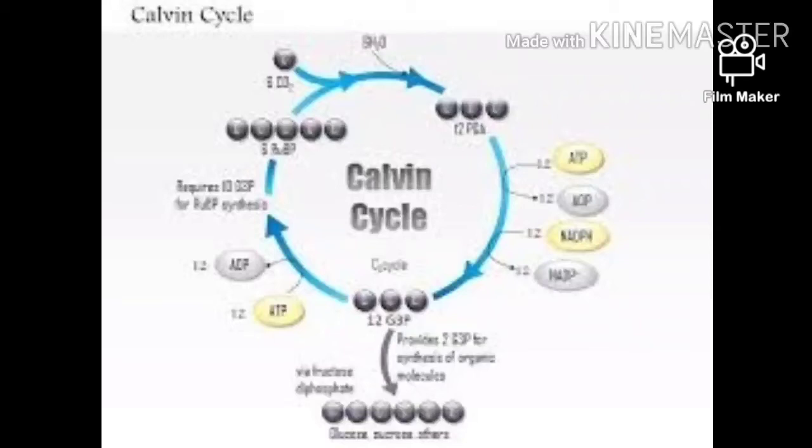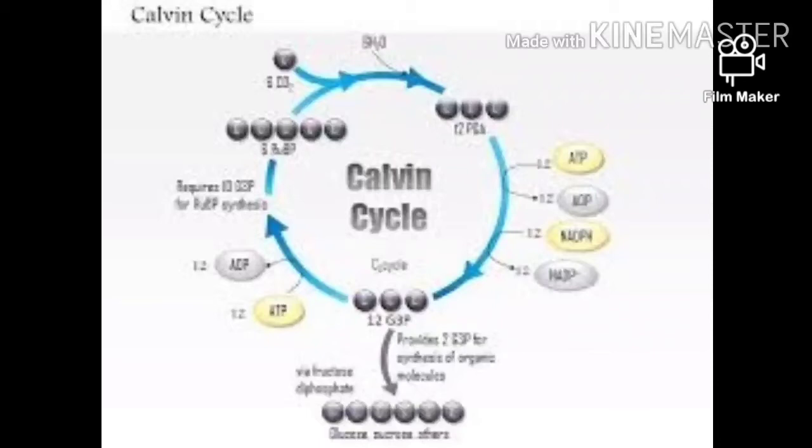And this 1,3 bis PGA is again reduced by utilizing the NADPH+H+ produced during the light reaction into G3P, that is glyceraldehyde 3-phosphate, in the presence of glyceraldehyde 3-phosphate dehydrogenase enzyme. Like this, in reduction, 2 reactions occur. One is the conversion of PGA into 1,3 bis PGA and the reduction of 1,3 bis PGA into G3P.